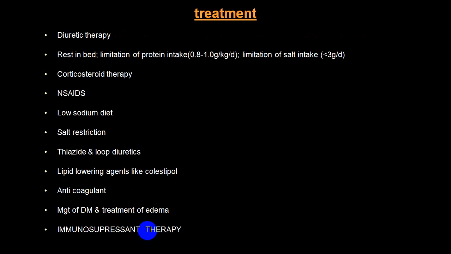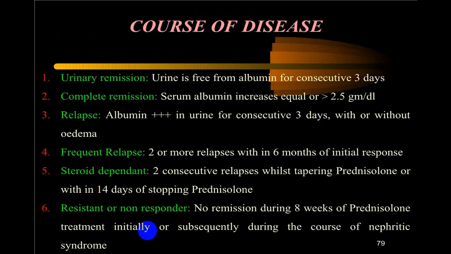So diuretic therapy, rest in bed, corticosteroids, avoid NSAIDs, low sodium, salt restriction, thiazide and loop diuretics, lipid lowering agents, anticoagulants, treatment of diabetes mellitus, treatment of edema, and specific therapy like immunosuppressive therapy. While treating with all those things, the person may recover completely. There is a urinary remission, complete remission. There may be relapse in between. The person might have frequent relapses.